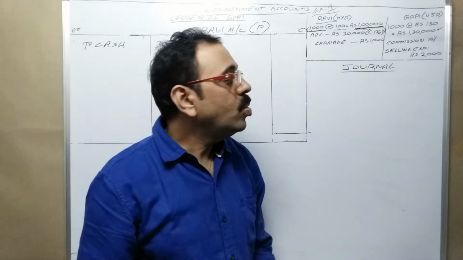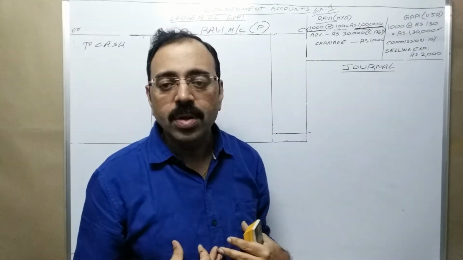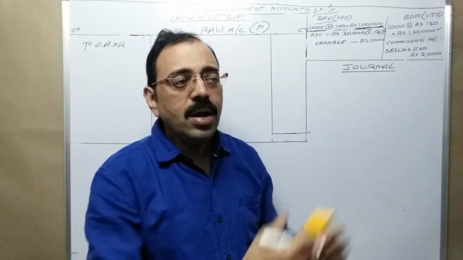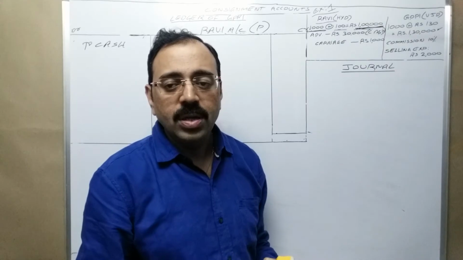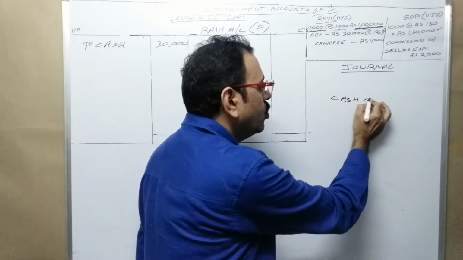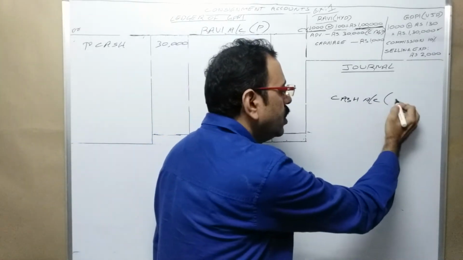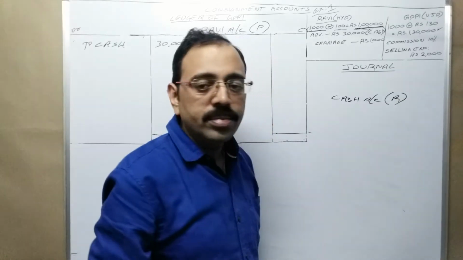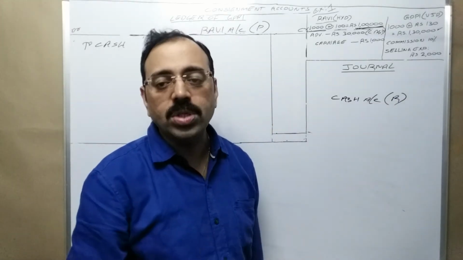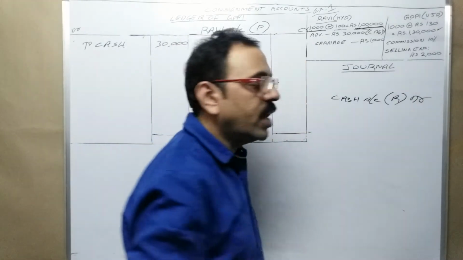Observe. Who sold the goods? Gopi. Say I am Gopi. I sold goods to customers and I got cash. Since cash is coming, cash account is one account and you know it is a real account. Real account rule, debit what comes in, credit what goes out. Cash is coming now, therefore debit cash account.